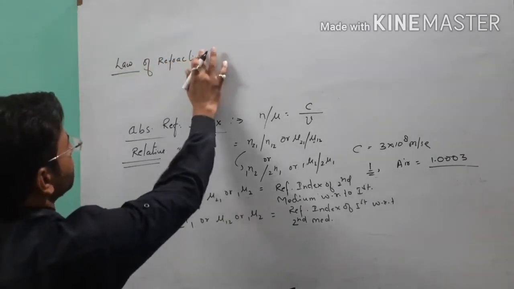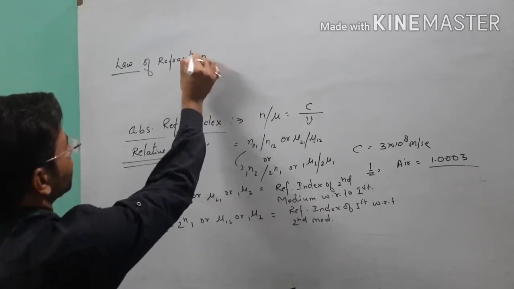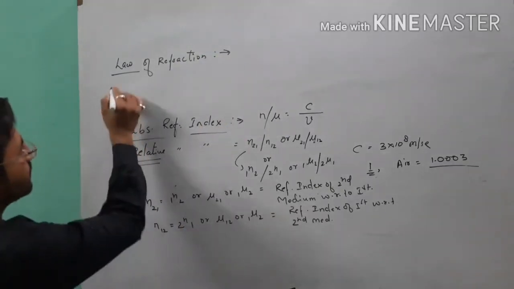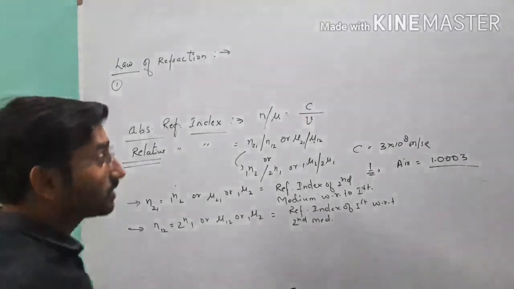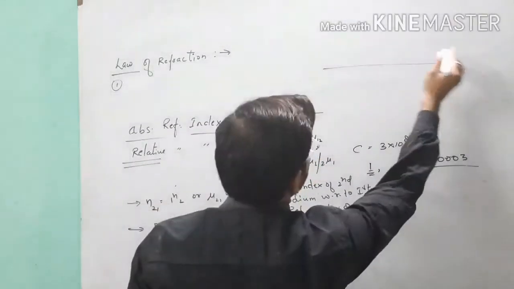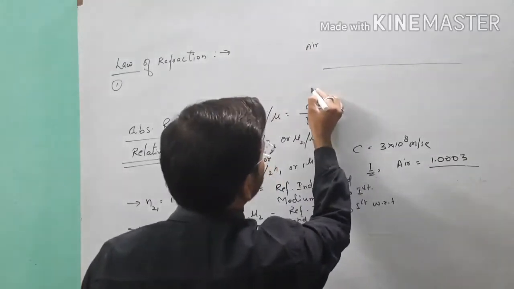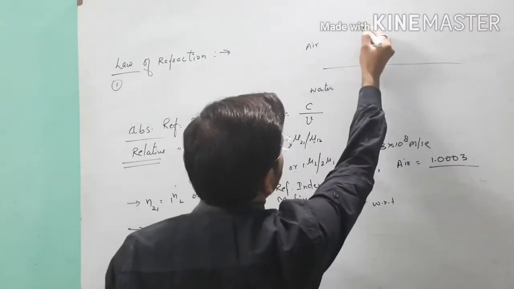Everybody knows about the law of refraction, the phenomenon of refraction, and the basic things about this. So we have two laws. We know that, first, what it is. First, suppose this is our air and this is the medium which is called water, and light is going from